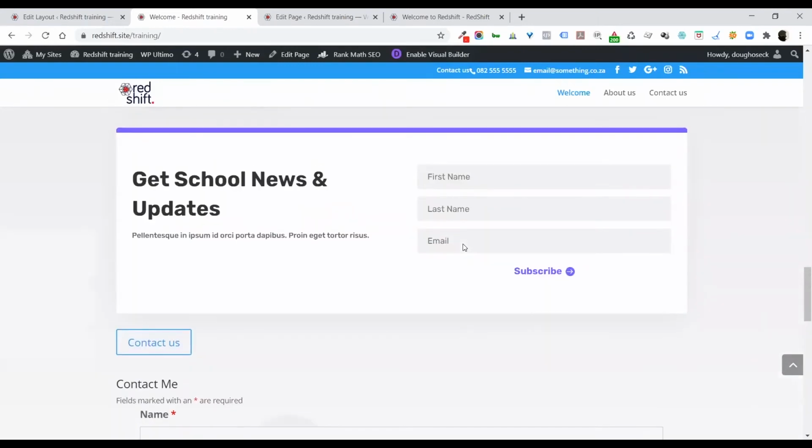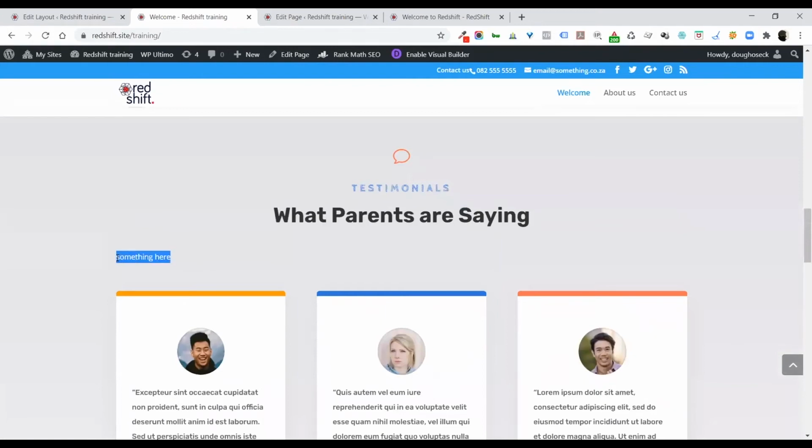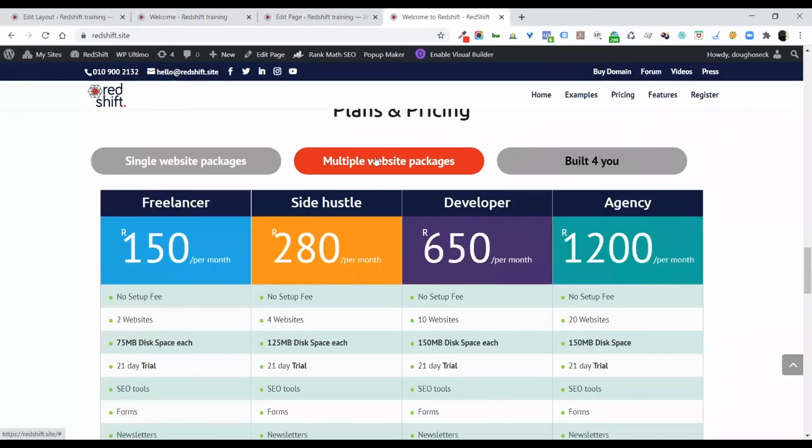And no, it's not showing. Oh, there it is. Sorry, it is there. It came up above. All right, so there's that text module that I saved into the library and am displaying via shortcode, right? So that's how you can get modules into other places where you wouldn't, for example in a tab module.